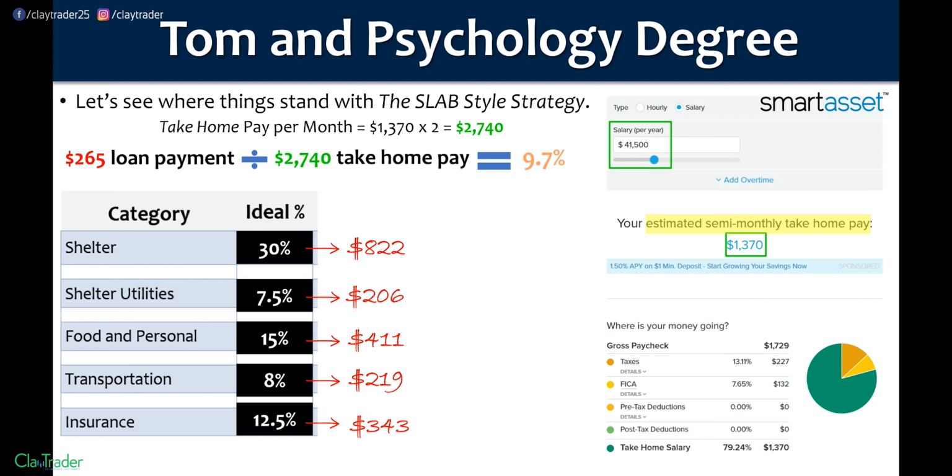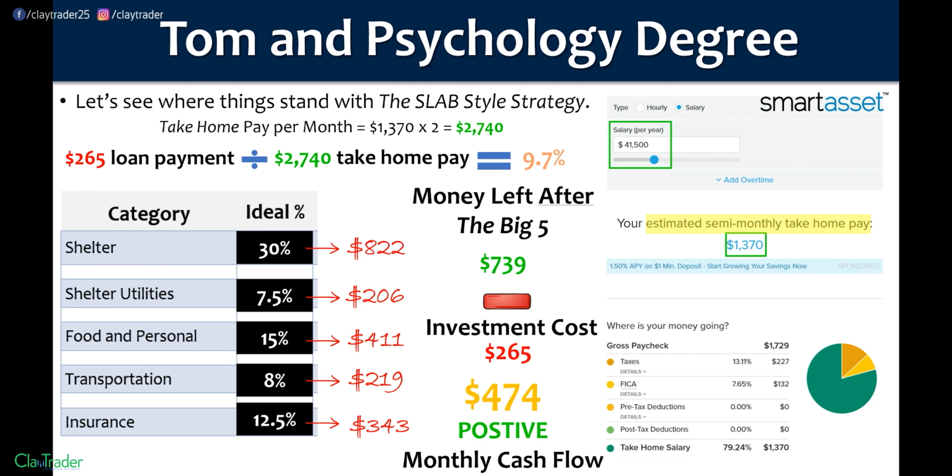So after, remember, we're going to start to focus on flexibility here. He's got $739 left. Now, there's still one more cost left, that anchor leech. And that anchor leech is costing $265 per month, meaning at the end of the day, he has $474 of positive monthly cash flow. So there we go. That is some flexibility.